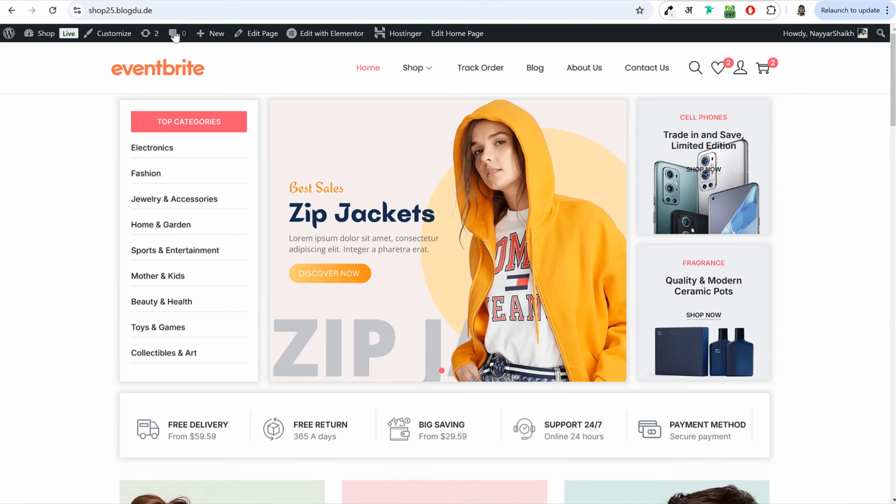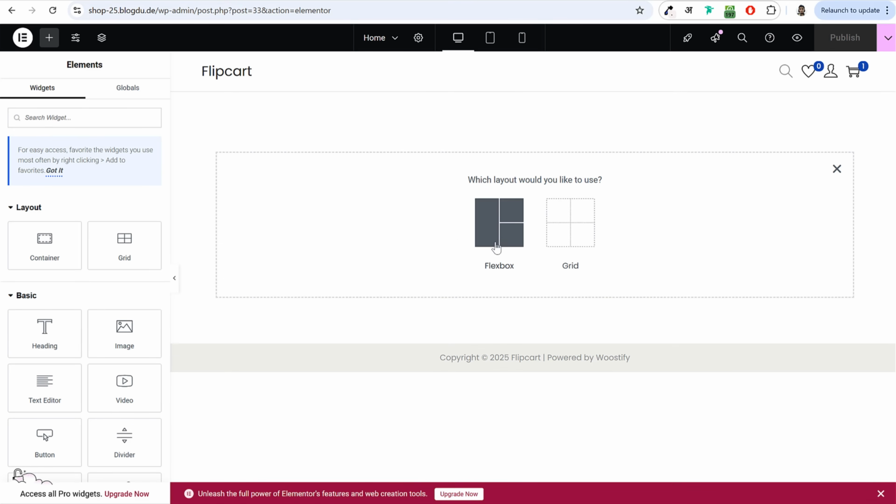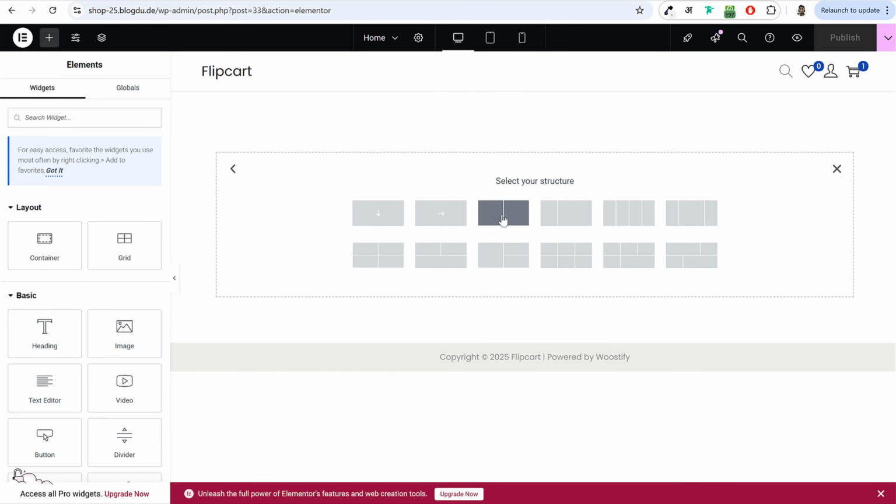So to create a new section in Elementor, we click on this plus button. And after that, most of the times we select Flexbox. Sometimes we select grid. I'll explain to you when to select Flexbox, when to select grid. In most cases, we select Flexbox. So let me explain this. Once you select Flexbox, it will ask you how many columns you want. So maybe if you want 2 columns, you select 2 columns from here.